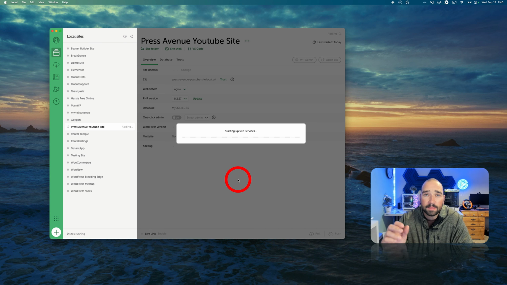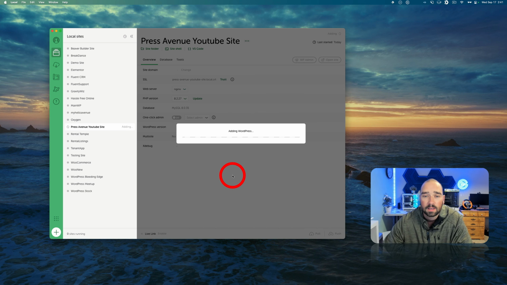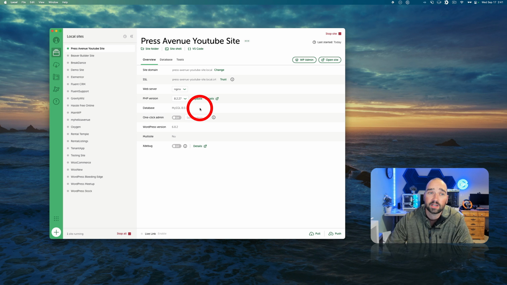What it's doing is in the background, it's installing, needs a password. It's installing the web server, Nginx or Apache, whatever you selected, the PHP version, the database, etc., and it's done. So you don't have to worry about having another program like WAMP or MAMP or something else installing that. It's done it all for me. And you'll see here we have our Press Avenue YouTube site at the very top. Green means it's running, and you see I can hover over it and it turns red to stop it.